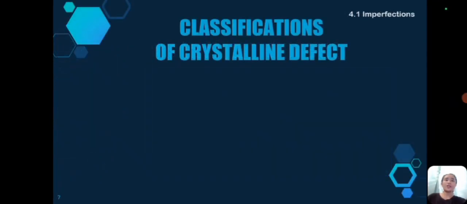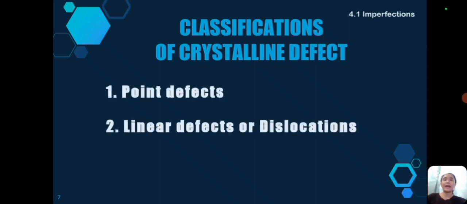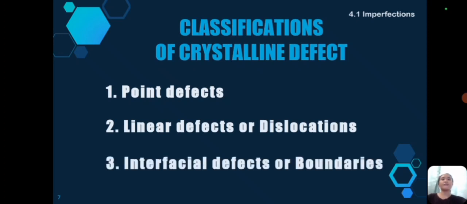There are 3 classifications of crystalline defects. The first one is point defects. Second, linear defects or dislocations. Third is interfacial defects or boundaries. We will explore these 3 classifications in greater detail as we continue with our report. But first, let's start with the first one.